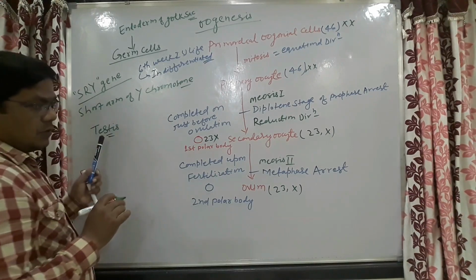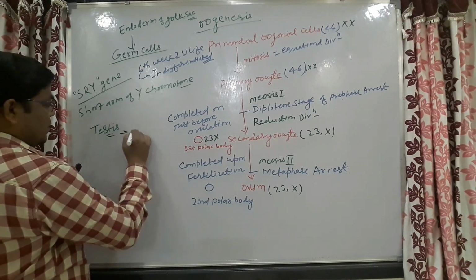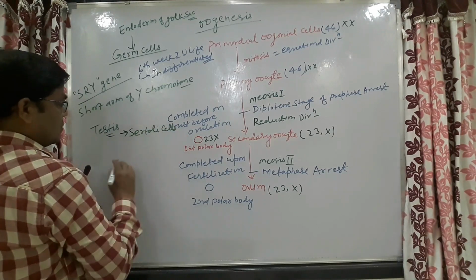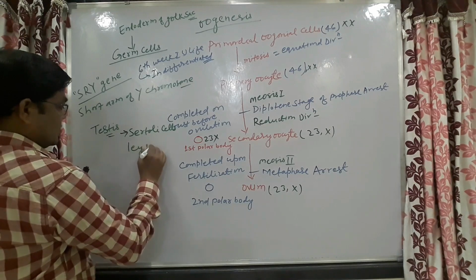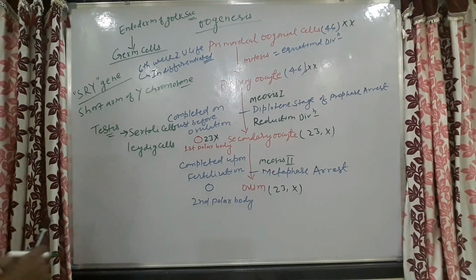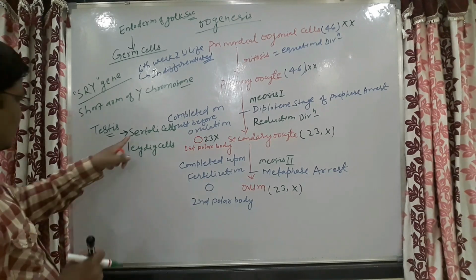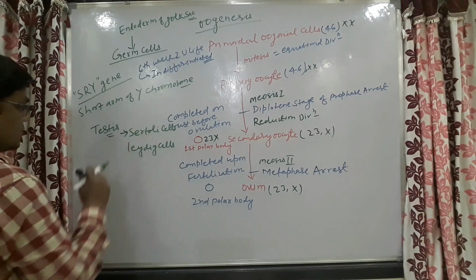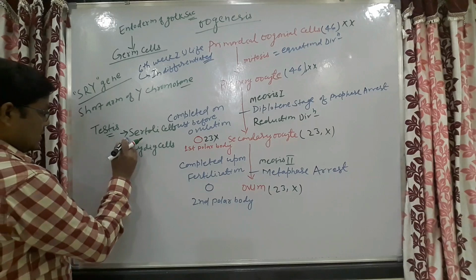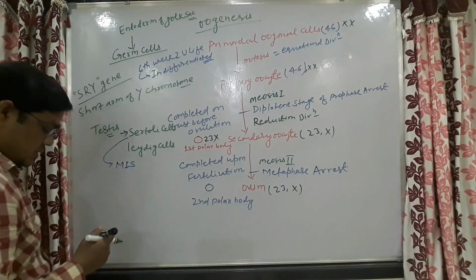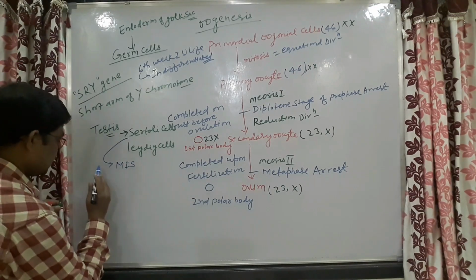Now if the gonad is testis, then there will be the presence of Sertoli cells and Leydig cells. Sertoli cells and Leydig cells. Now what will happen if there are Sertoli cells? These Sertoli cells will secrete Mullerian inhibiting substances.